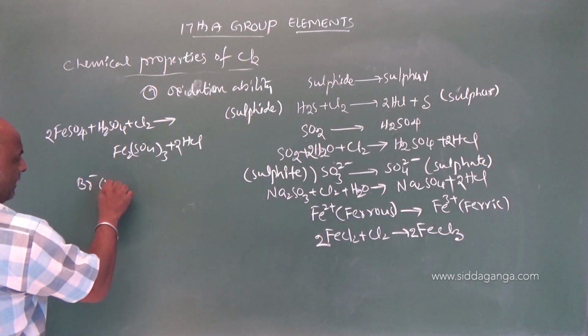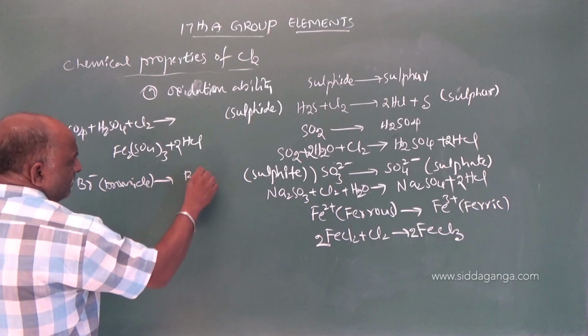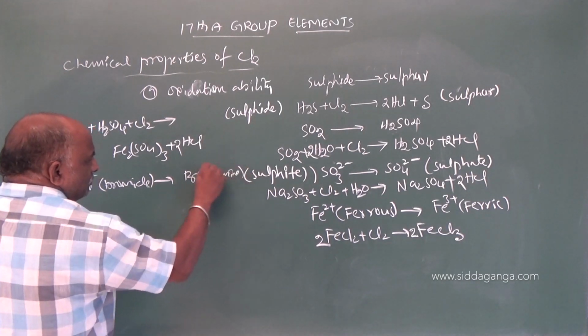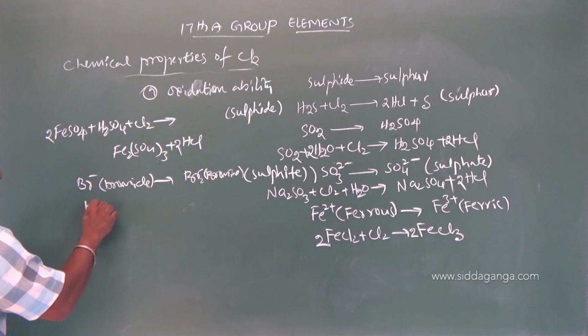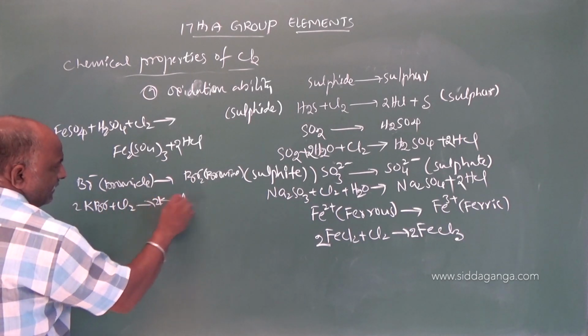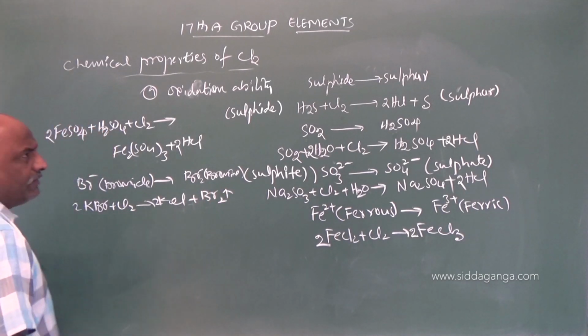The equation is KBr plus Cl2 gives rise to KCl plus Br2.